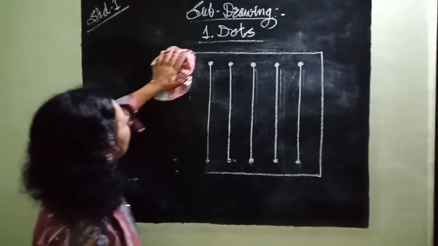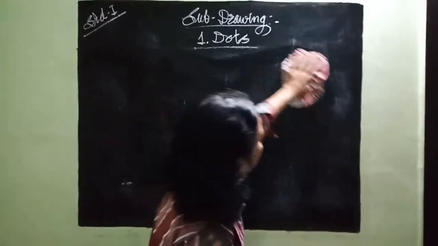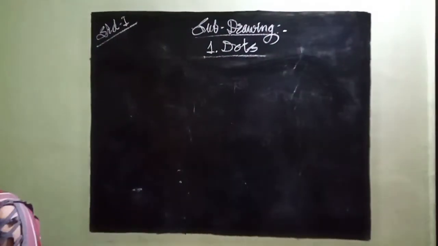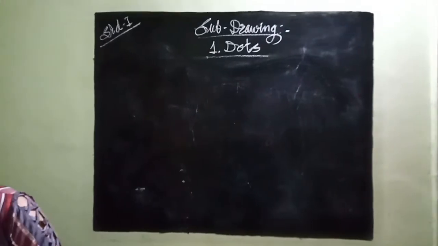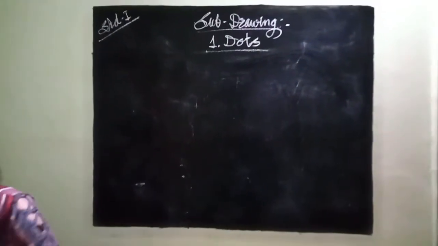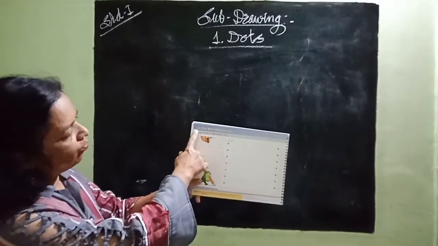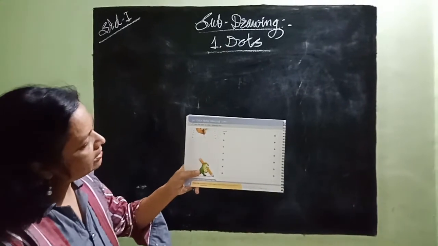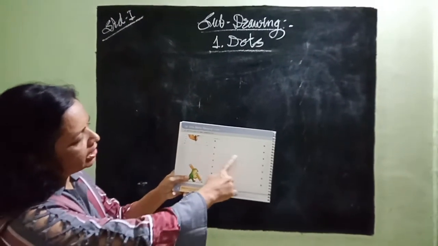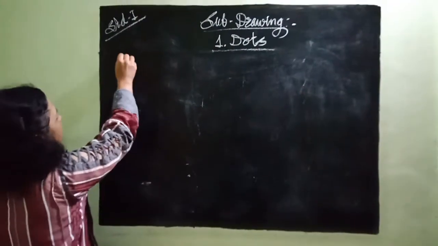Now what is given in page number 4? Let's see. So check out the page number 4 here. Look at page number 4. What is given here? 1D. Dots make sleeping lines. Means we have to draw here sleeping lines. So one more type of lines.